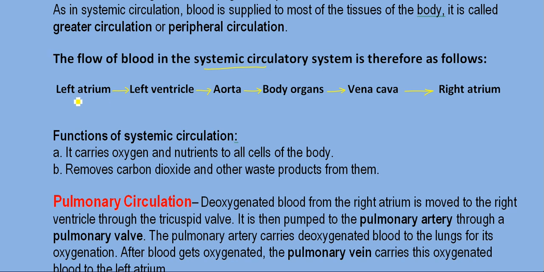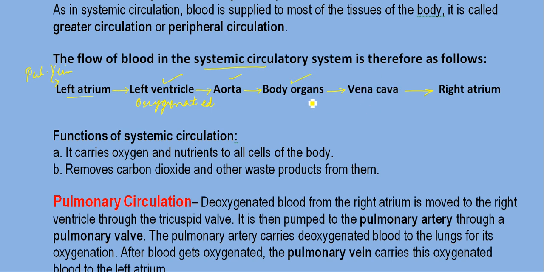In systemic circulation, the oxygenated blood, received in the left atrium through the pulmonary vein, goes to the left ventricle, and then through the aorta it goes to the body organs.